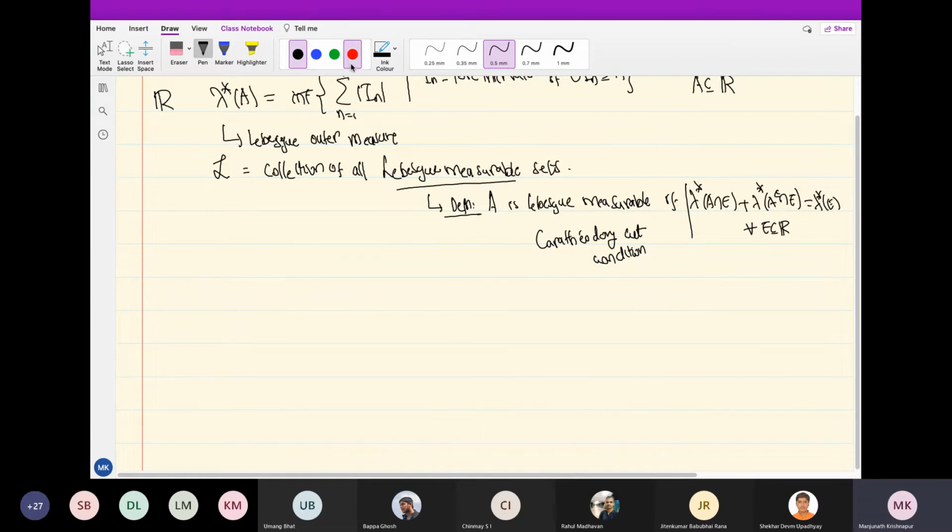So now let me state the theorem of Lebesgue, which I stated last time. I will state that in a different way with the language that we have introduced. So with the language we have introduced, the statement is: L is a sigma algebra larger than the Borel sigma algebra, or at least as large as.